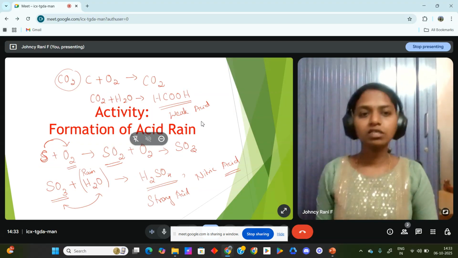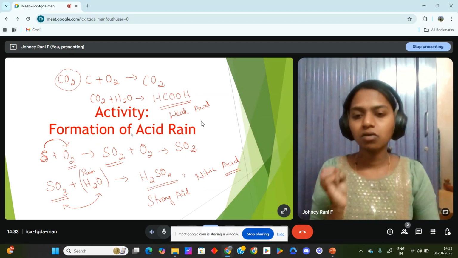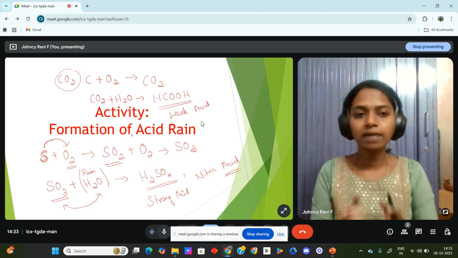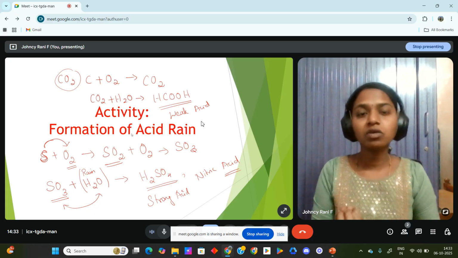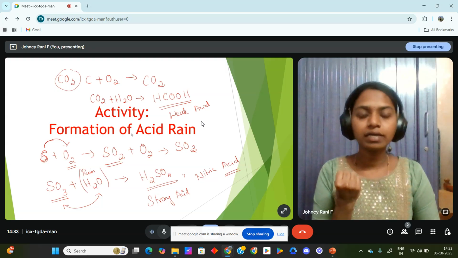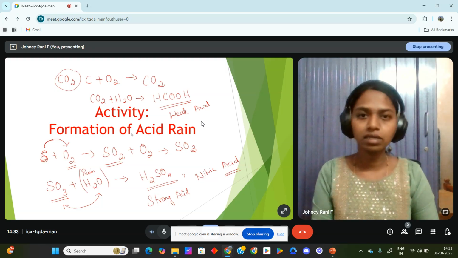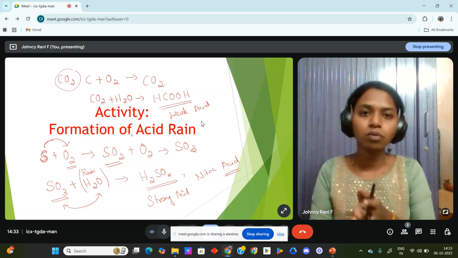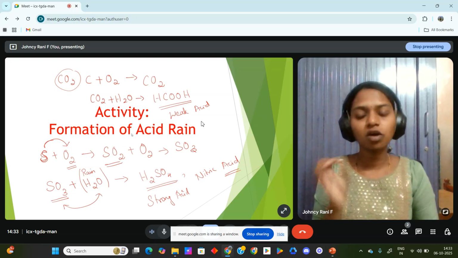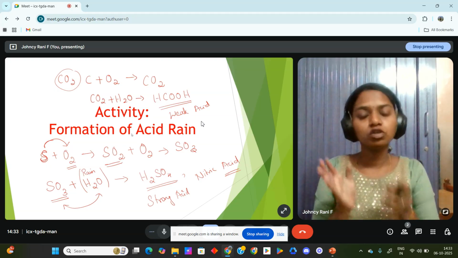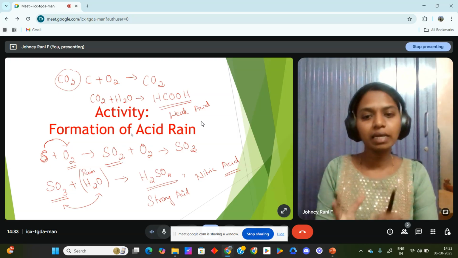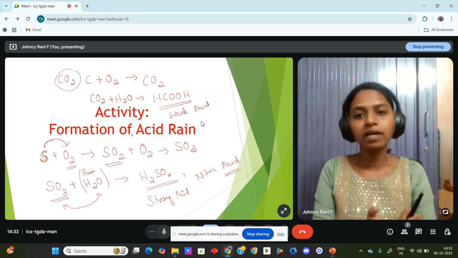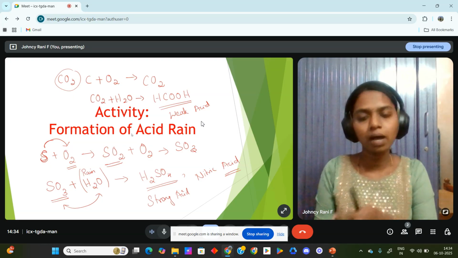So look at this slide. Sulfuric acid and nitric acid are called mineral acids, and they are highly acidic when compared with carbonic acid. Carbonic acid is the weaker acid. For acid rain, the main sources are sulfuric acid and nitric acid.